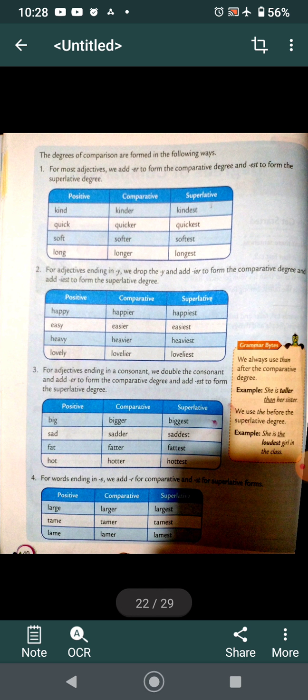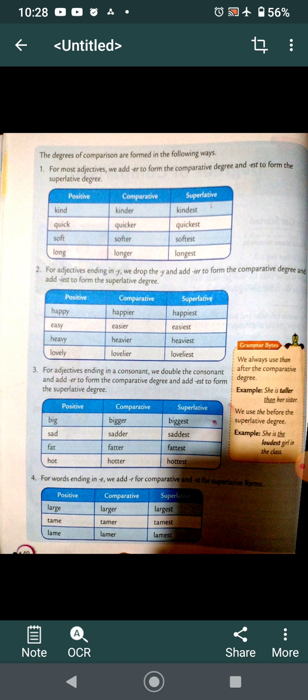These are a few examples. For most adjectives we add er and est, like kind, kinder, kindest; quick, quicker, quickest; soft, softer, softest; long, longer, longest. For adjectives ending in y, we drop the y and add ier and iest. Examples are here: happy, happier, happiest; easy, easier, easiest; heavy, heavier, heaviest; lovely, lovelier, loveliest.